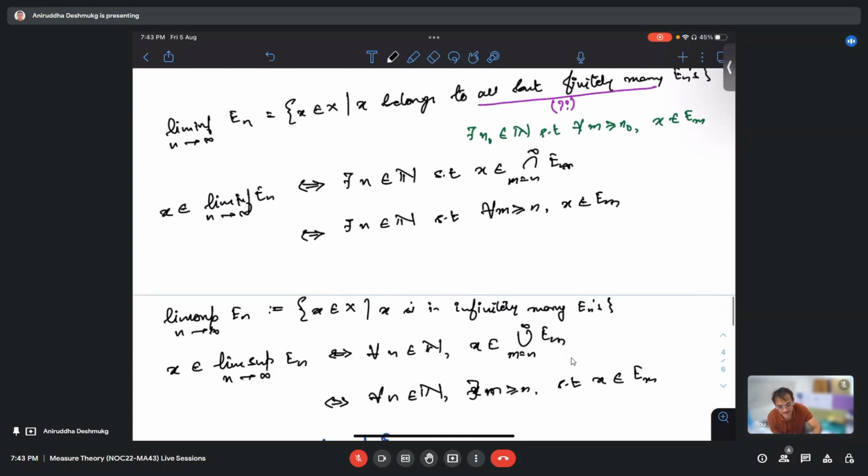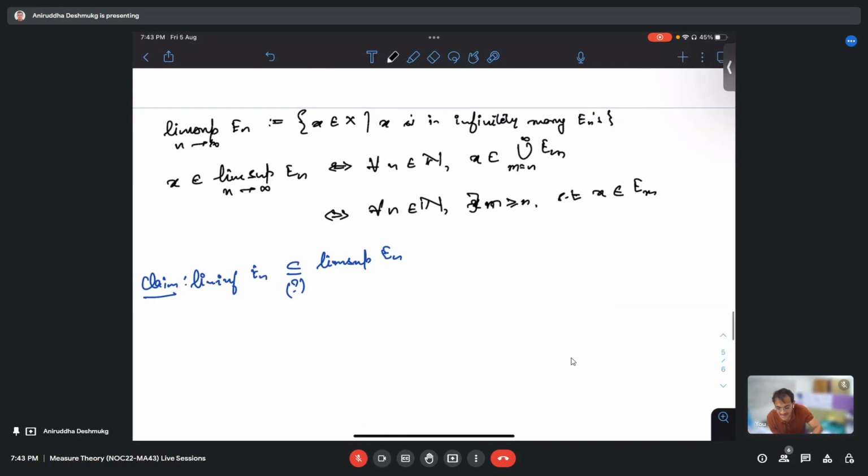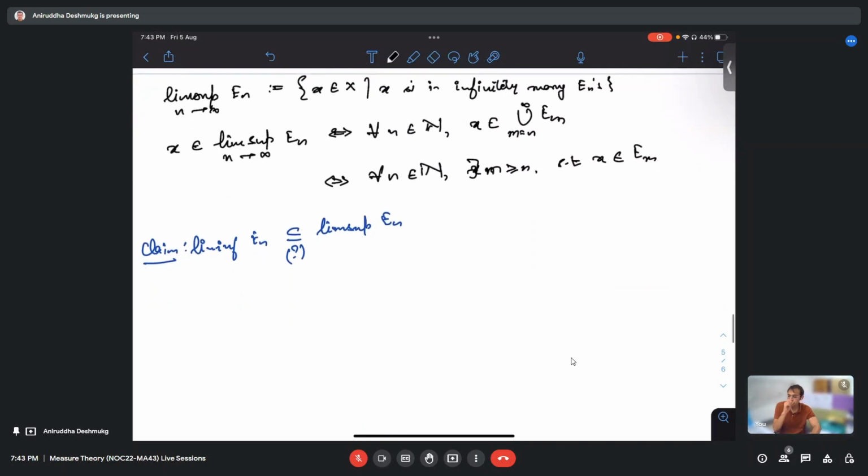So directly from these two characterizations, we can see that. Does everyone agree? Right, please respond. Yes.